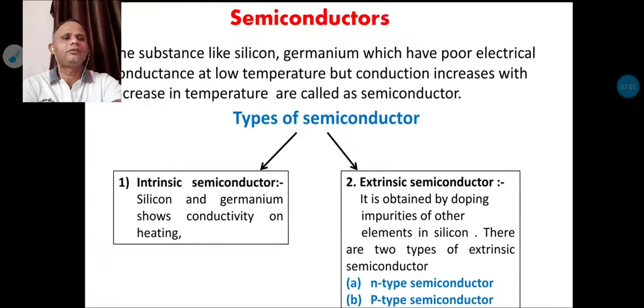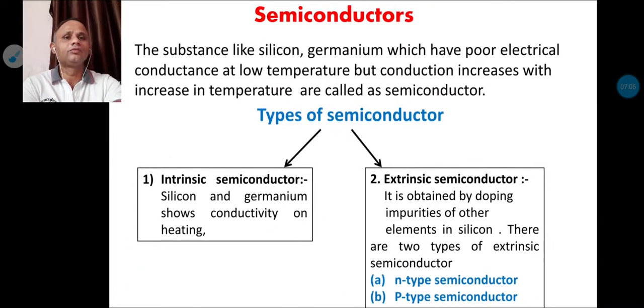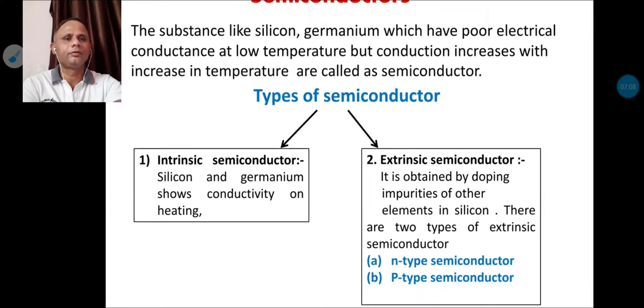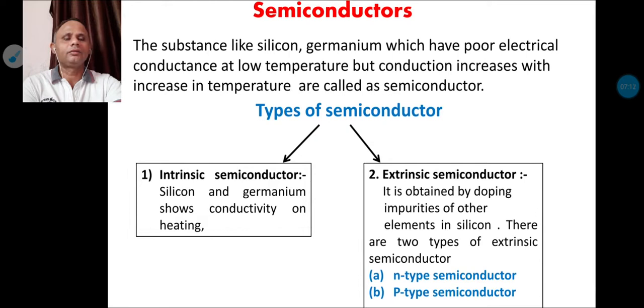We are interested in semiconducting material because it has very useful properties to prepare diodes. Semiconducting materials are largely used in electronics.